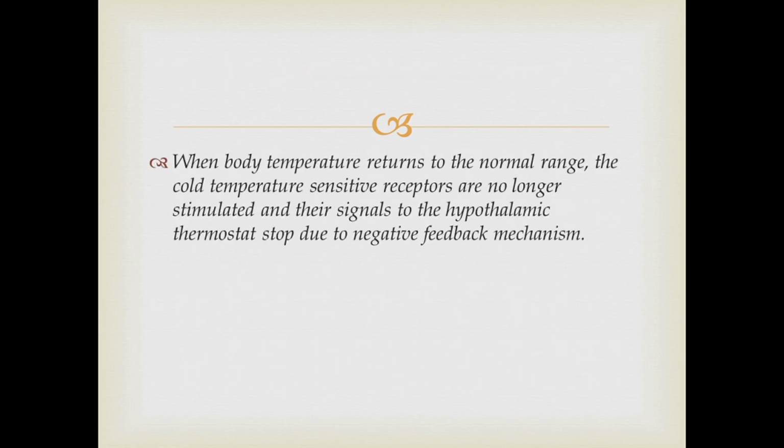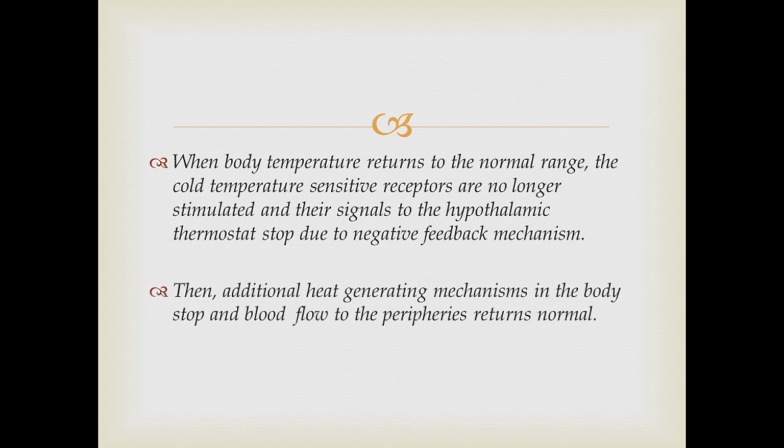When body temperature returns to the normal range, the cold temperature sensitive receptors are no longer stimulated and their signals to the hypothalamic thermostat stop due to the negative feedback mechanism. So this is what usually happens. Then the additional heat generating mechanisms like shivering and contraction of hair erector muscles stop, and the blood flow to the peripheries returns to normal. The superficial blood vessels get the normal amount of blood supply that they always got. So this is how body temperature is regulated in our body.